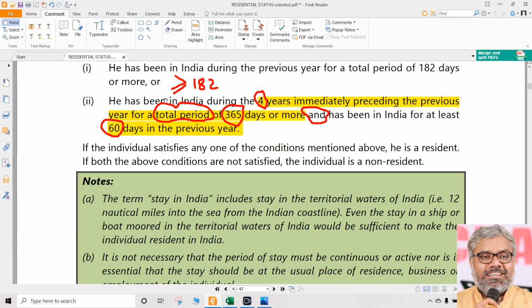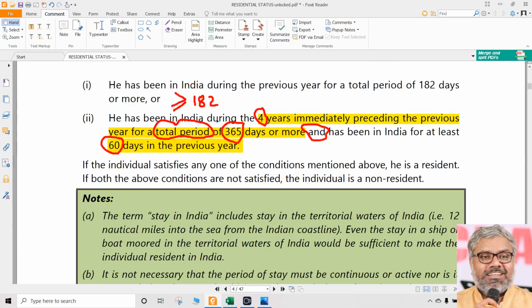If not, we have to check the second condition, which has 2 sub-conditions here. In the second condition, what are the 2 sub-conditions? If a person has stayed for 60 days or more during the previous year and stayed in India for more than or equal to 365 days in the 4 years immediately preceding the previous year, then such a person can be called